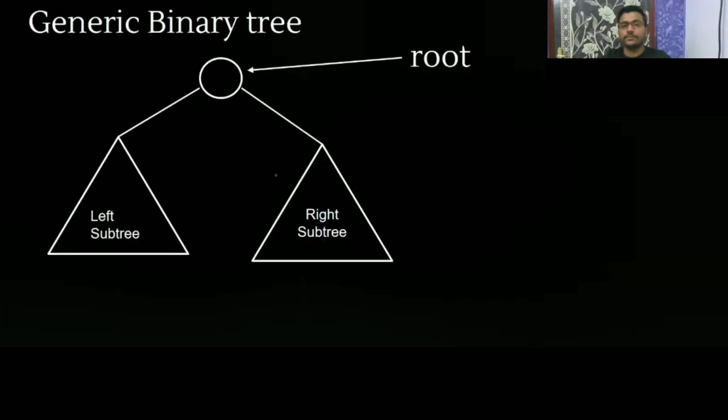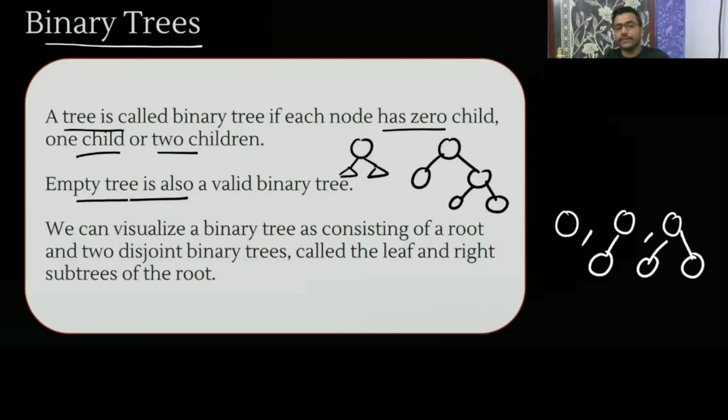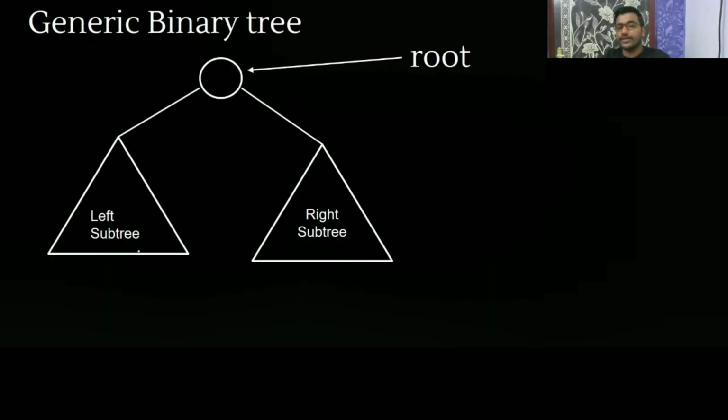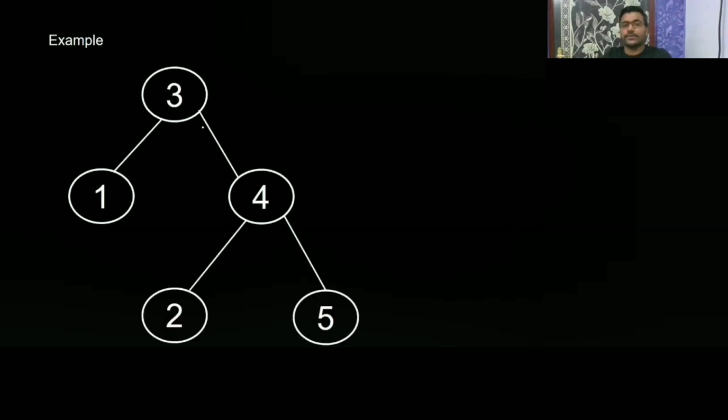Let me show you the diagram. See, this is the generic binary tree. This is the root. Here is the left subtree, and the left subtree should be in binary format. The left subtree is a binary tree only, and the right subtree is also a binary tree. You add one edge, and it becomes a binary tree. Now take an example. One has two children, it has two children, it has no child, it has no child. Not more than two children.